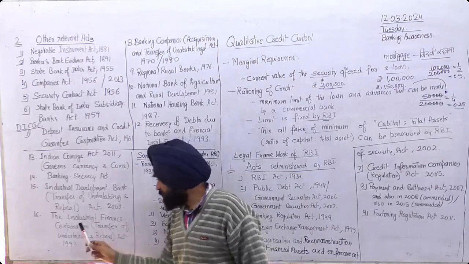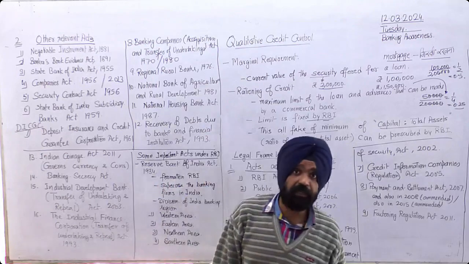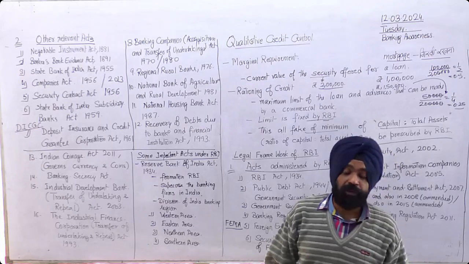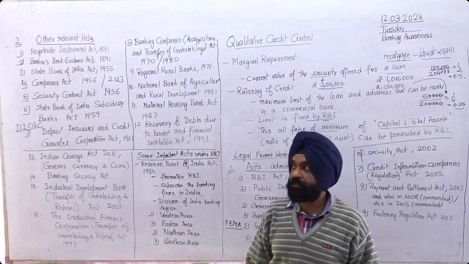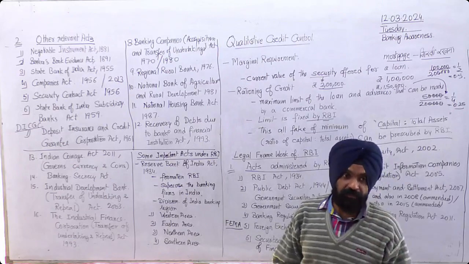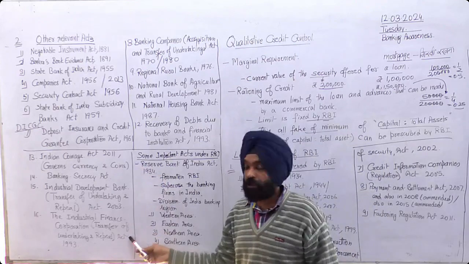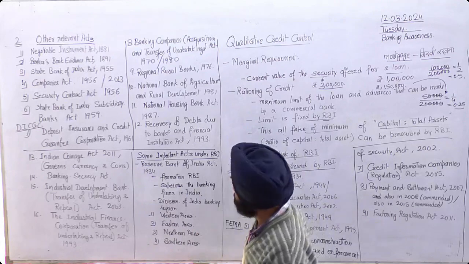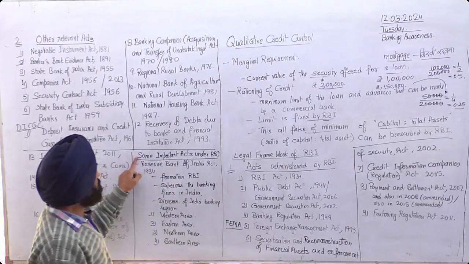Industrial Finance Corporation Transfer of Undertaking and Repeal Act 1993. So there are certain financial laws that deal with companies, or CAs. They study these laws in detail, but we are taking them here only for general awareness.